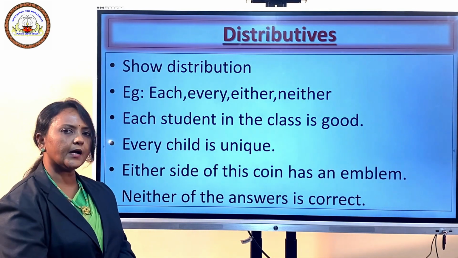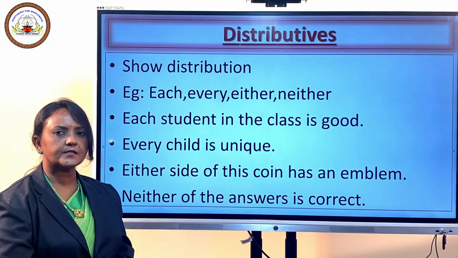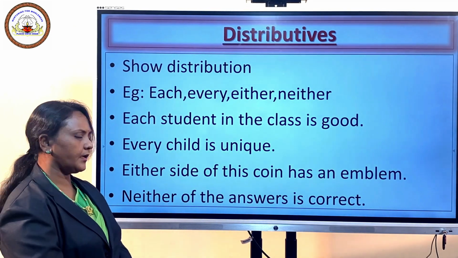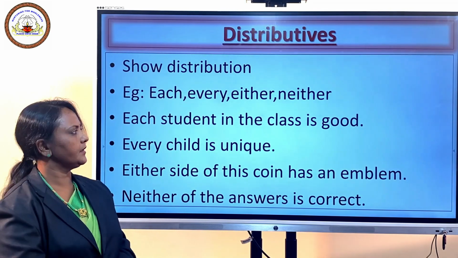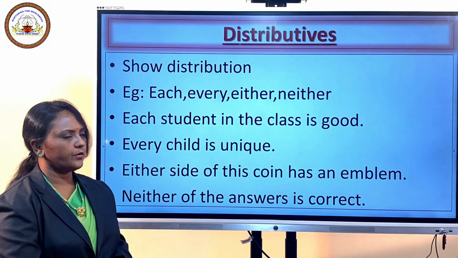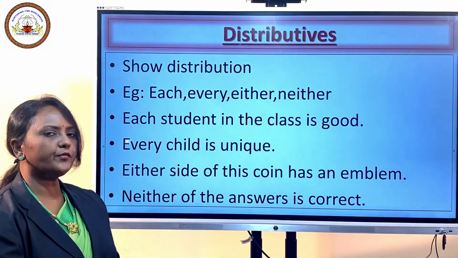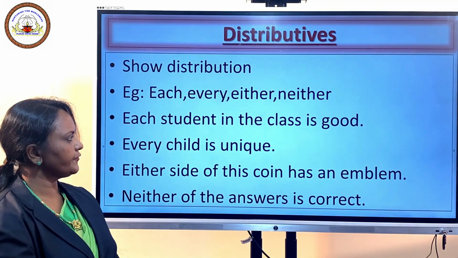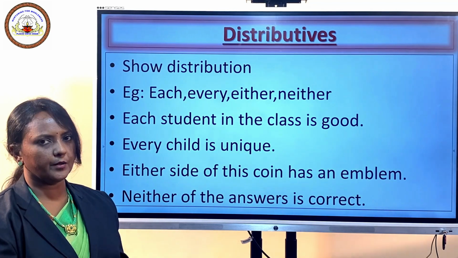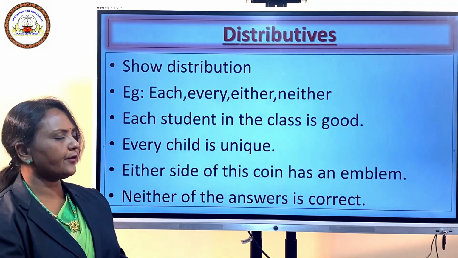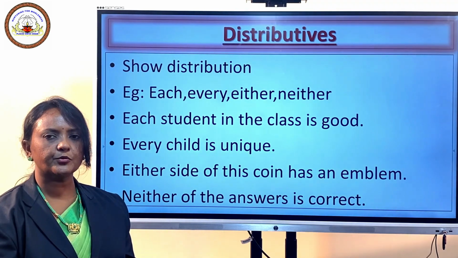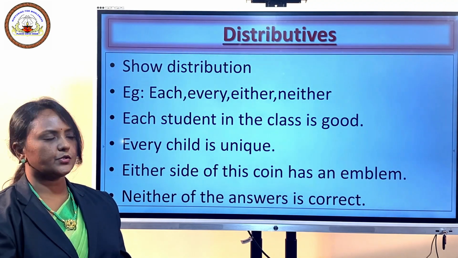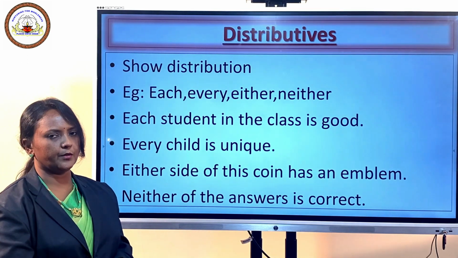Either side of this coin has an emblem. And last one, neither of the answers is correct. You can note that in each of these sentences we have used a singular verb because each, every, either and neither always refer to one. So it should be a singular verb.